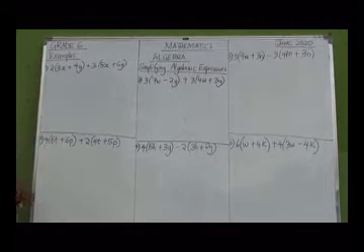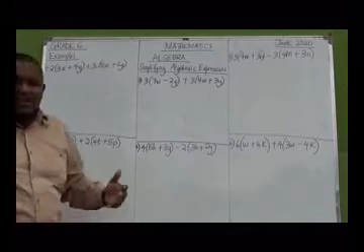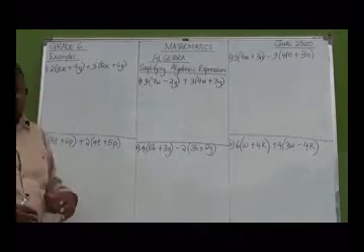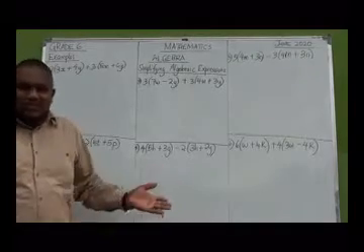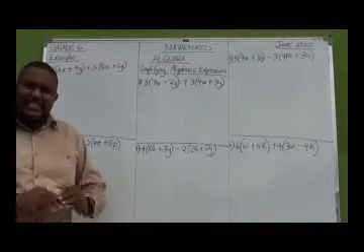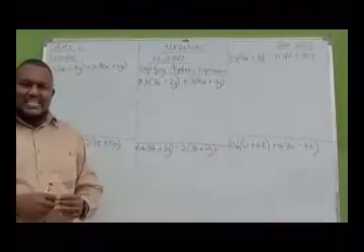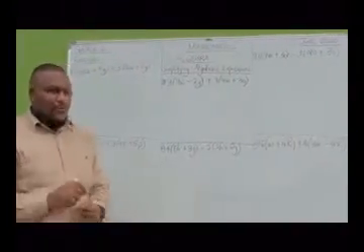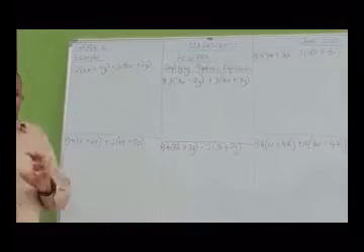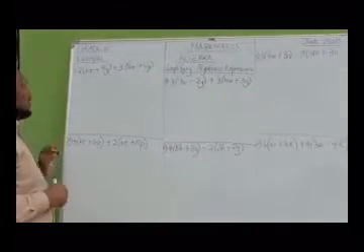I know what happens when you give a pupil such a question. They just say, teacher, this one I don't know. Pupils of these days, they don't want to attempt questions. I hope if you attempt this, there is something that comes directly to your mind.